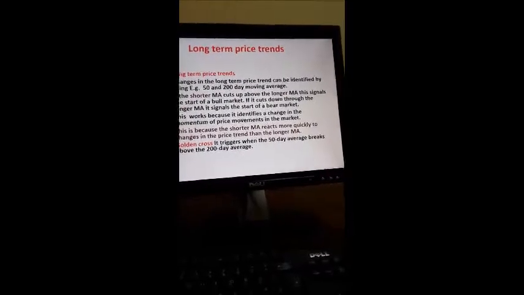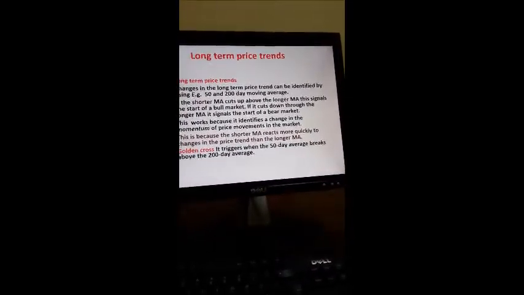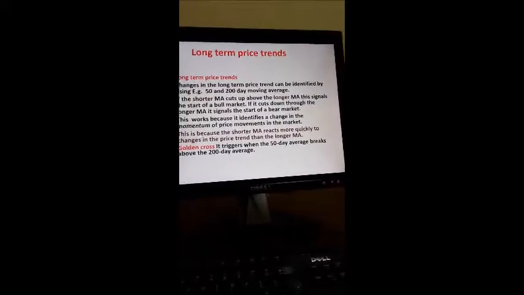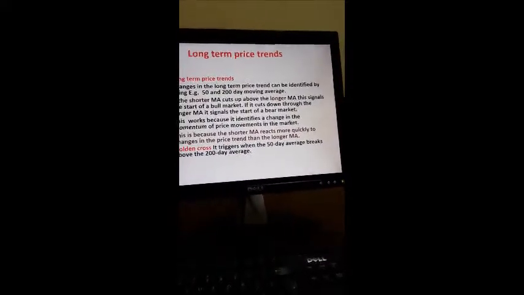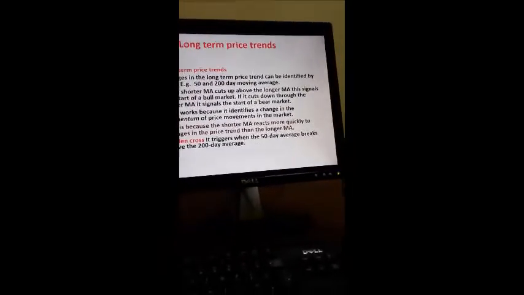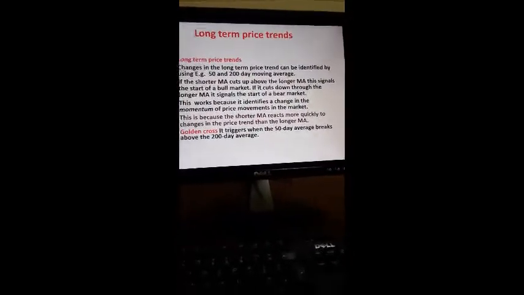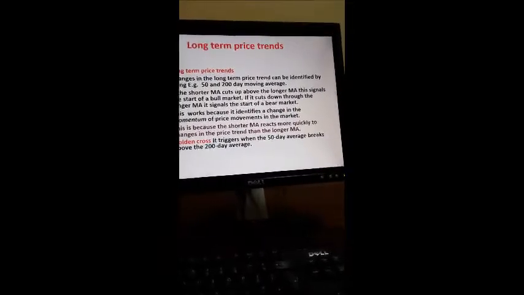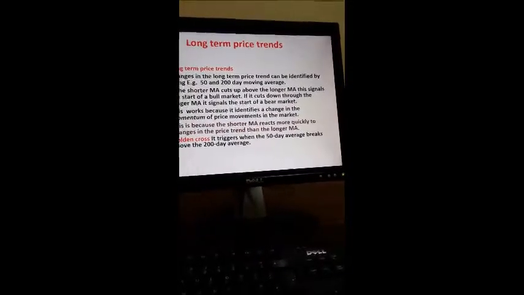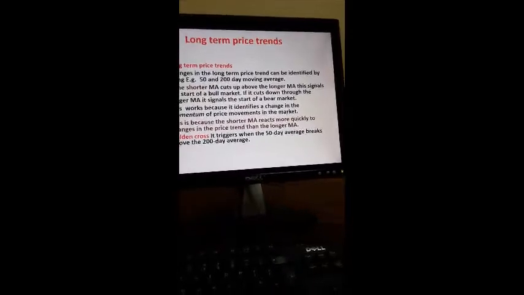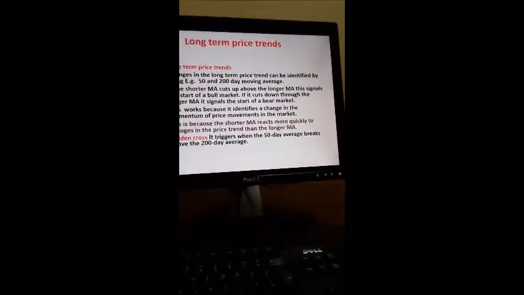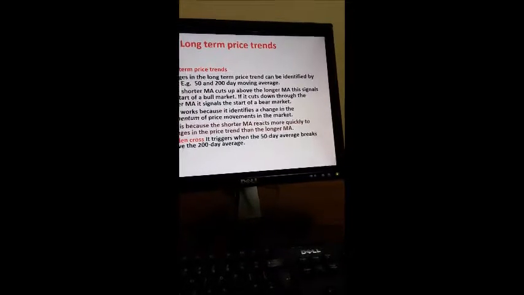And if it cuts down through the longer moving average, this is a signal for the start of a bear market. The start of a bear market is a signal for selling, because in the future the price will go down. So sell now to avoid future losses. This works because it identifies changes in the momentum of price movement in the market, since the shorter moving average reacts more quickly to changes in price than the longer moving average.